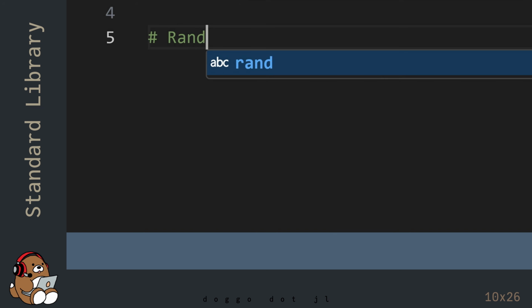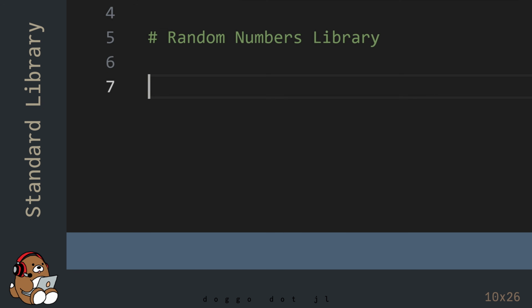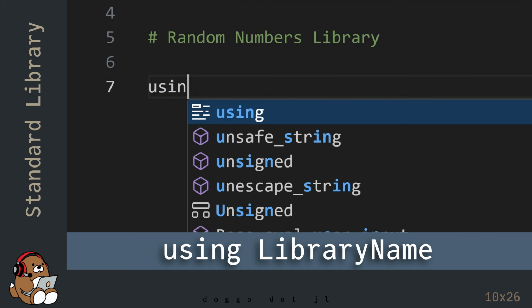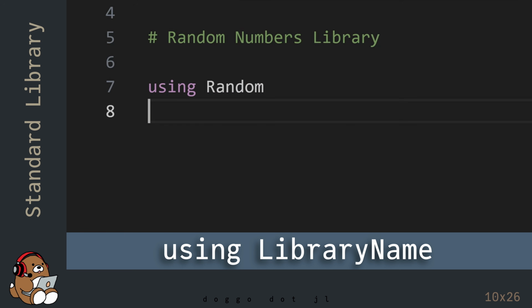In Julia, the random seed function can be found in the random numbers library. To access any of Julia's standard libraries, type in the keyword using followed by the name of the library. The name of the library will begin with an uppercase letter.